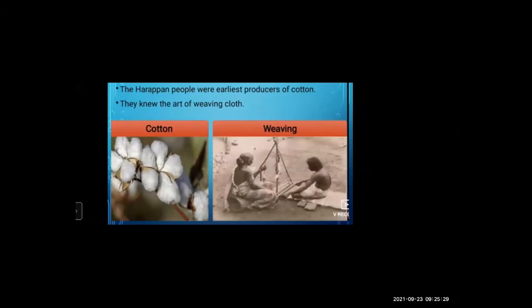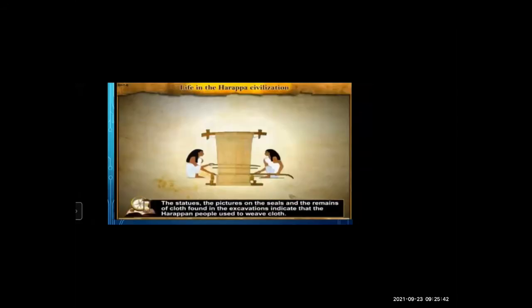The Harappan people were the earliest producers of cotton. So cotton was produced at that time on a large scale. They knew the art of weaving cloth. The statues, the pictures on the seals, and the remains of cloth found in the excavations indicate that the Harappan people used to weave cloth. They were the largest producers of cotton, and they used to export cotton also.